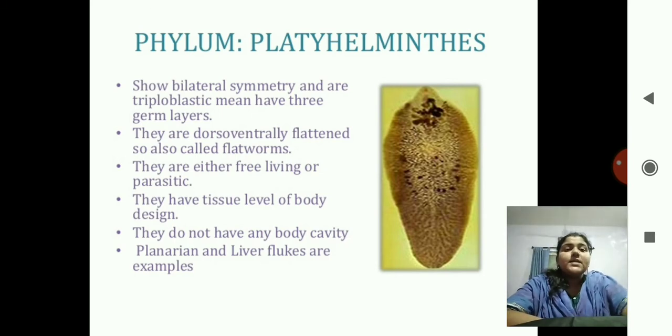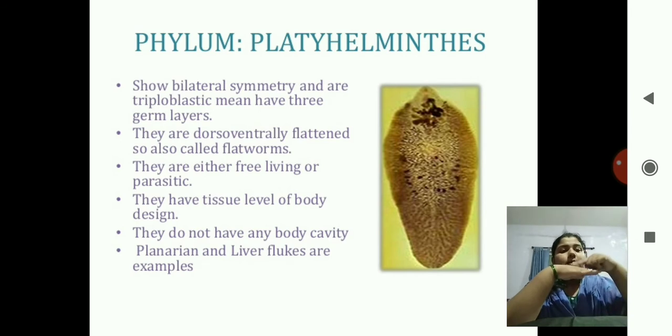Next phylum is Platyhelminthes. Platy means flat, and helminth means worm. That is, flat worms. They show the bilateral symmetry. They have the triploblastic layer, and then they are dorso-ventrally flattened. Dorso-ventrally means what? The upper side is known as dorsal, and the inner side is known as ventral.